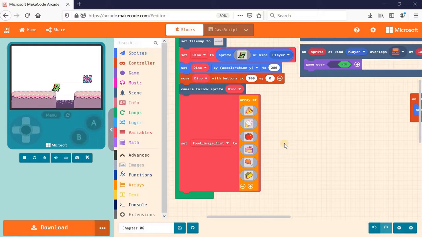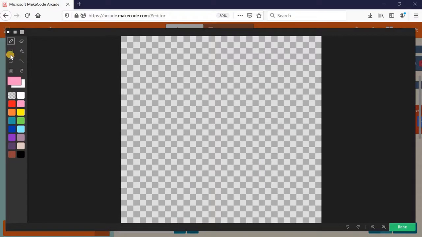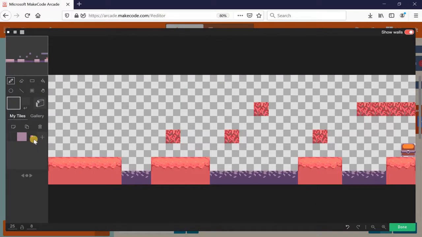Now the second thing that we want to create is the locations where we want to place this food on the map. So I need to go back to the tile map over here and place a tile on this map to indicate where you want your food sprite to appear on the screen. Over here, I can just go ahead and create a small tile. Let's say I just put a square, just a simple one. It doesn't matter what it is because I'm going to replace that by placing a sprite on it. So I'm going to just mark it on the map wherever you want the food to be. Maybe some here and then one more over here.